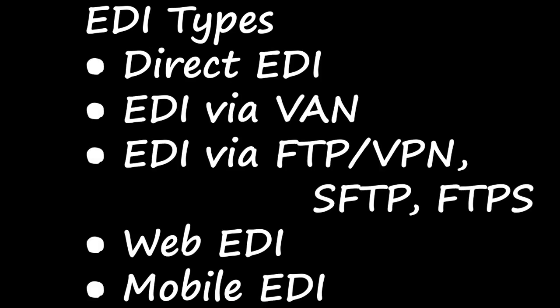Thus, it is based on the medium used for transmitting EDI documents: Direct EDI, EDI via VAN, EDI via FTP or VPN, SFTP, FTPS, Web EDI, Mobile EDI.